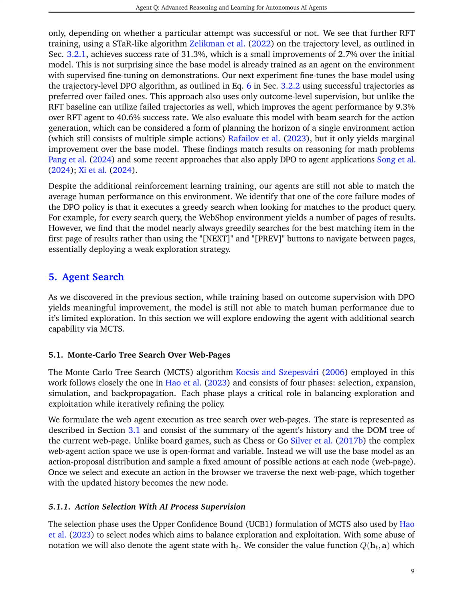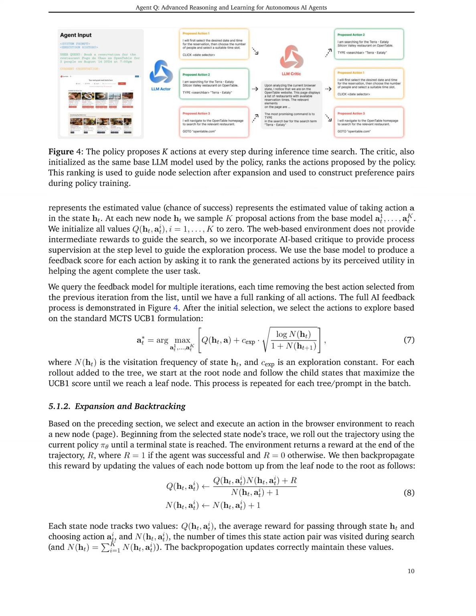During the selection phase, the agent samples potential actions from a base LLM and ranks them using AI feedback to guide exploration, balancing exploration and exploitation through the upper confidence bound UCB1 formula. After executing an action, the agent rolls out the trajectory until a terminal state is reached, receiving a reward based on success or failure, which is then backpropagated to update the values of the nodes traversed.